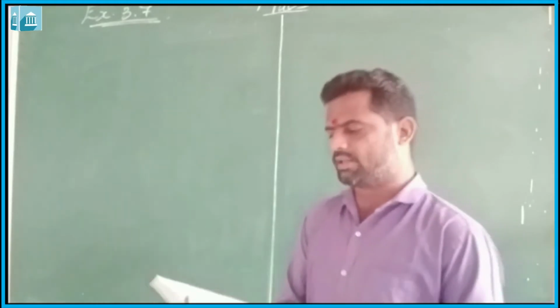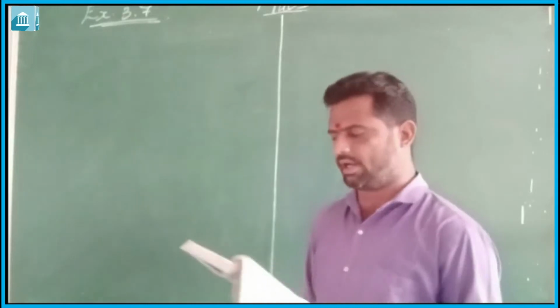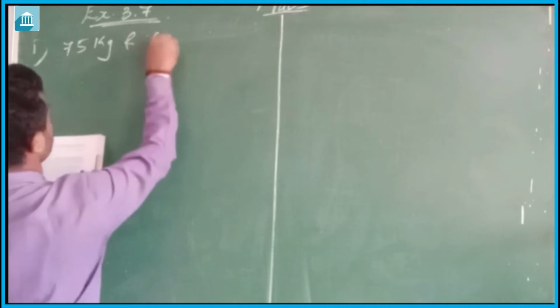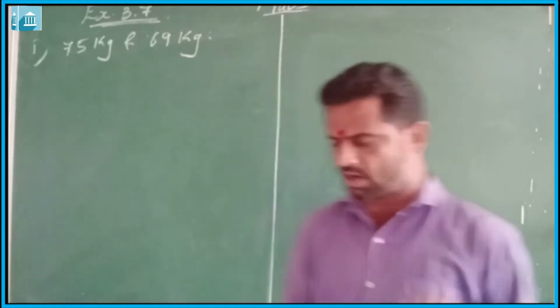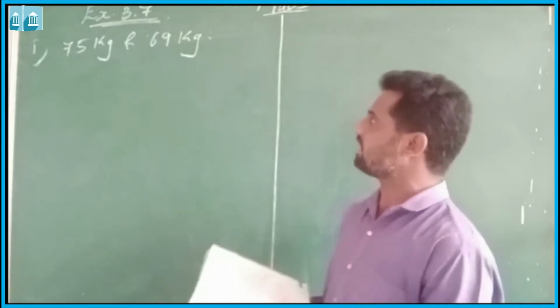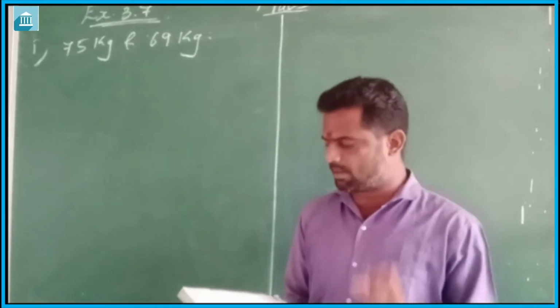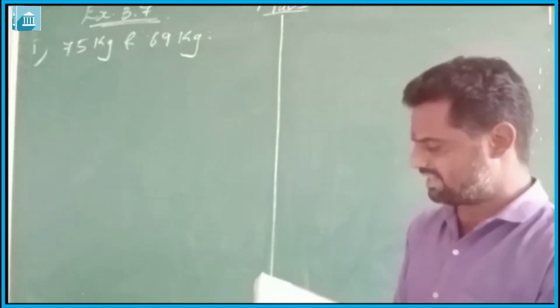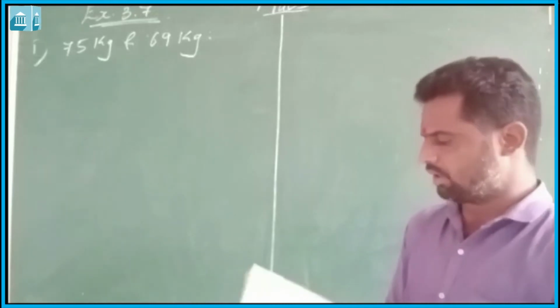Now here it is given that a girl Renu had purchased 2 bags of weight 75 kg and 69 kg. Now we have to find out the maximum value of weight which can measure the weight of fertilizer an exact number of times. Now whenever there is a maximum or greatest like this, we always have to find out HCF, highest common factor.